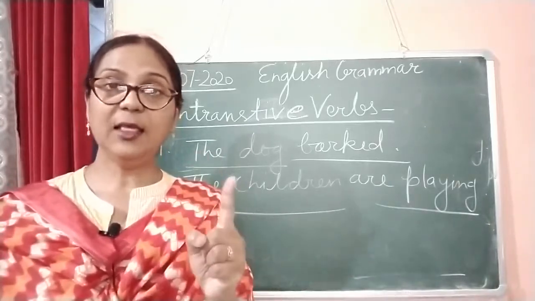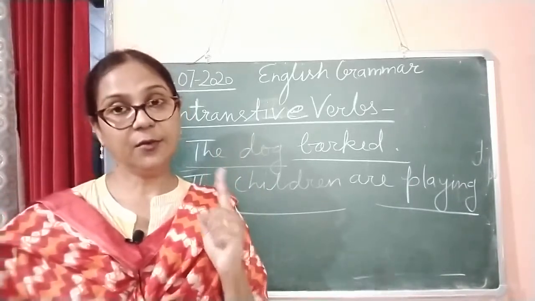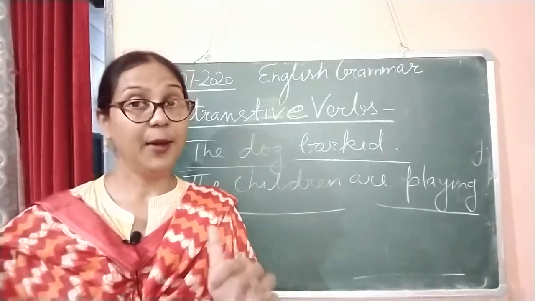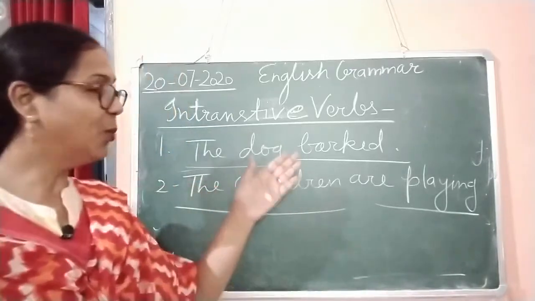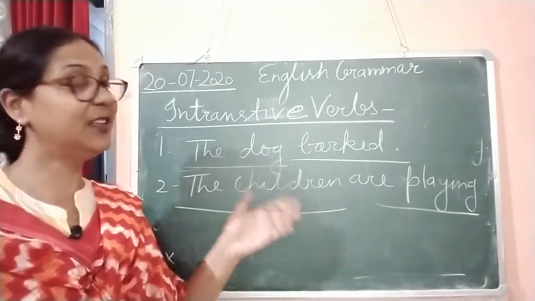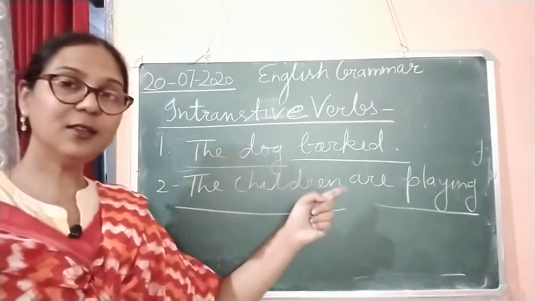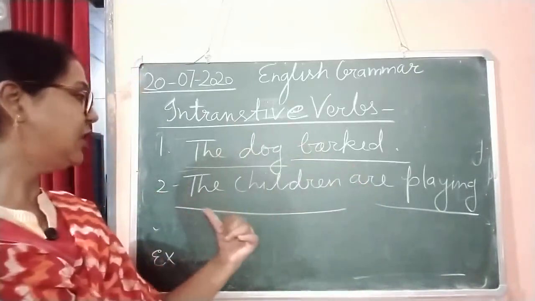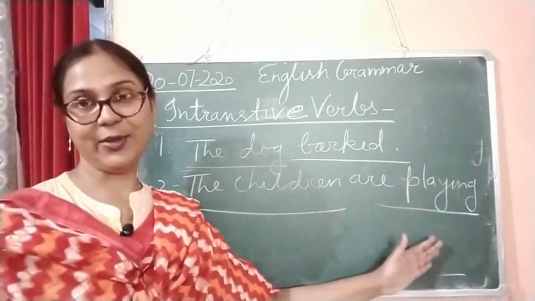One thing you have to keep in mind is that a transitive verb always has an object, but an intransitive verb has no object. In both sentences you cannot see any object. In The dog barked, the subject is here and the verb is here, a simple verb. In The children are playing, the children is the subject and the verb is also here.